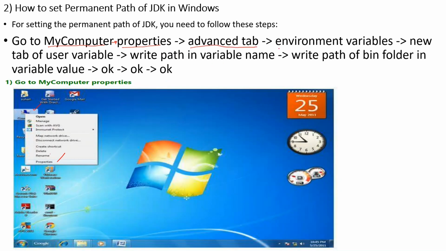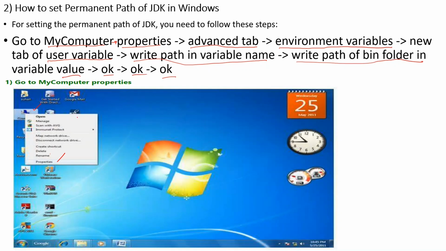Then select environment variables. Then you can use the new tab for a user variable. Write the variable name, then write the path of the bin folder in the variable value, and press OK, OK, and OK. Then the path is set permanently.